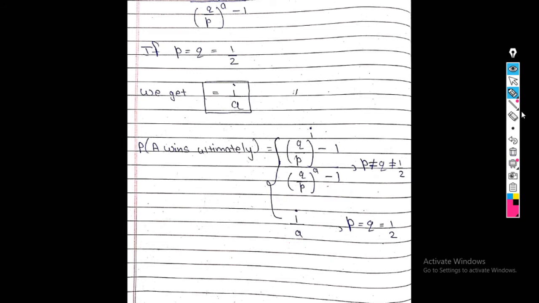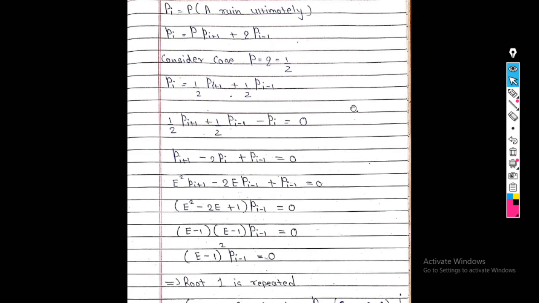So totally, how many probabilities do we get? For win, 2 probabilities, and for loss also 2 probabilities. Now next we go for the probability of A's ruin ultimately. So see, this is my equation again. Now we consider this case: P equals Q, which equals half. In this case, I directly put the value of P equals half and Q equals half. So this is my final equation.